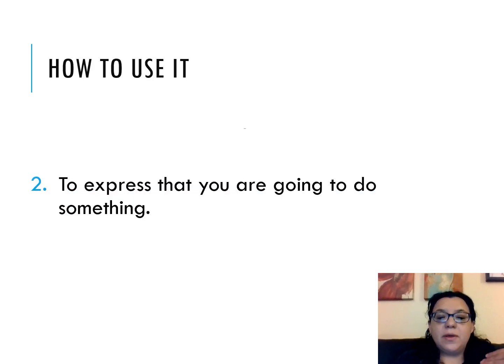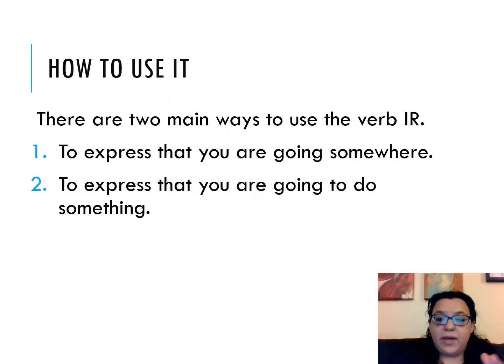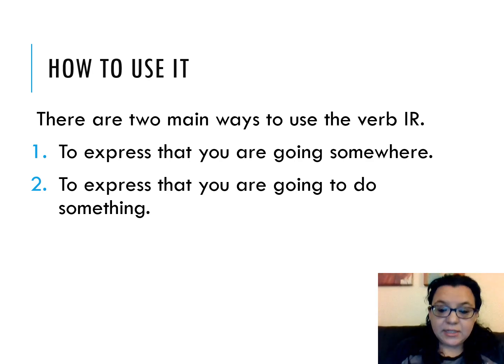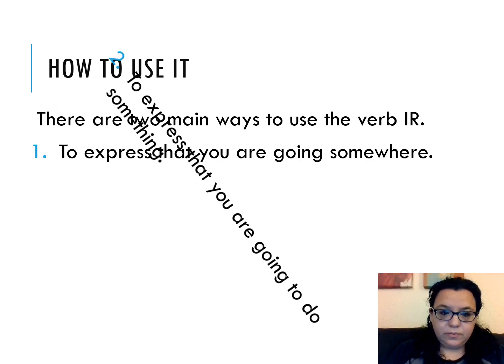Now, remember that we talked that there were two main ways of using the verb ir. We talked about number one on Monday, that it was to express that you are going somewhere. And now we're going to talk about the second one, which is to express that you are going to do something. This is basically talking about something we're going to do in the future. So this is the simple future in Spanish and is the one we use the most. Okay, so pay attention to it. We're going to talk about things that we're going to do.